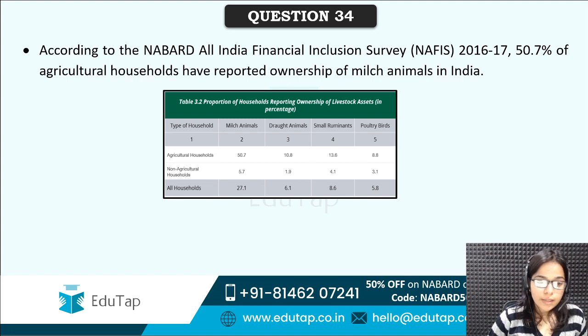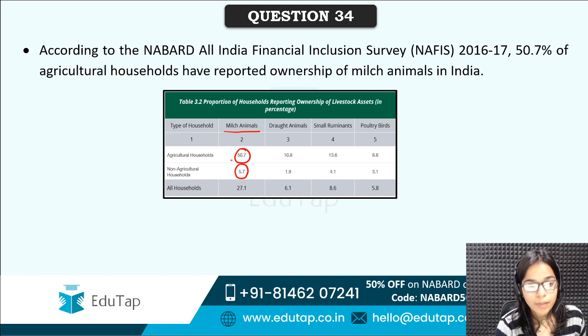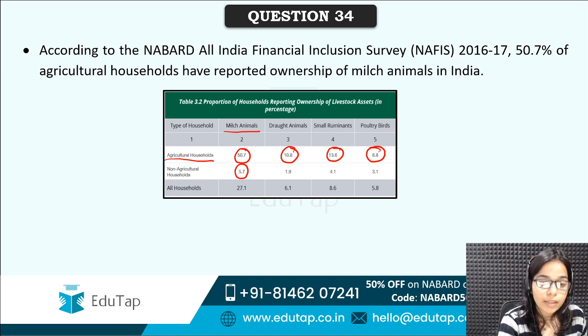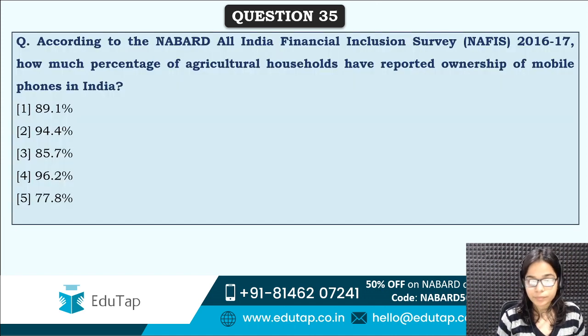So here you can see that 50.7% of agricultural households have milch animals, and when we talk about non-agricultural, then only 5.7% have milch animals. And 10.8% of agricultural households have draught animals, 13.6% have small ruminants, 8.8% have poultry birds. So you can see, milch animals are present in the highest amount in the agricultural households.